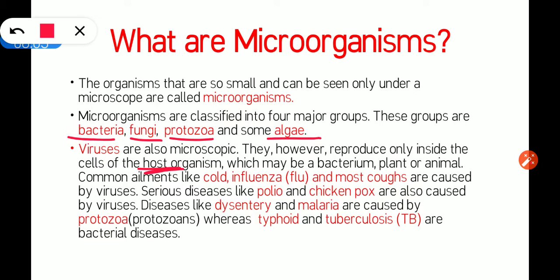Okay, so here we are talking about the virus. A virus can only reproduce inside its host, the organism in which it lives. Outside it cannot reproduce, it cannot divide. The host organism for a virus can be a bacterium, a plant, or an animal. So a virus can attack bacteria, plants or animals.